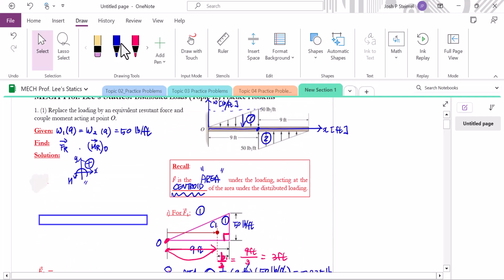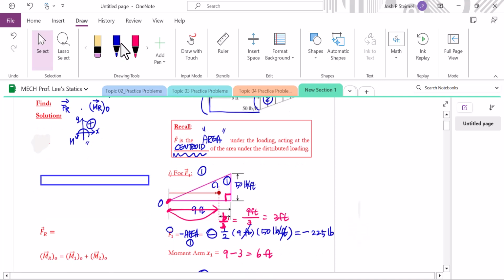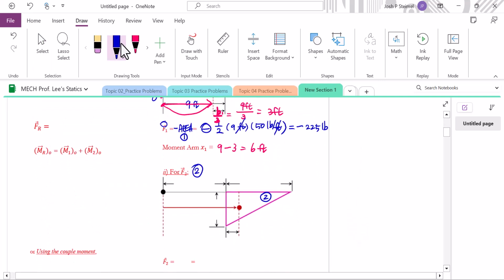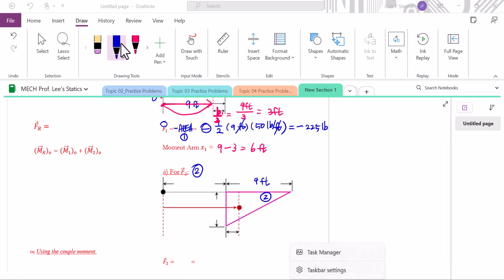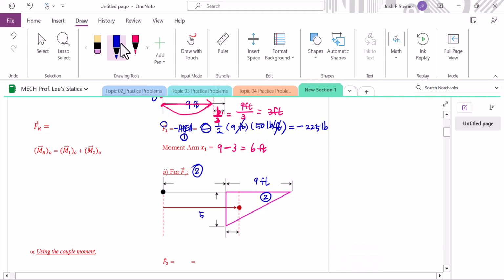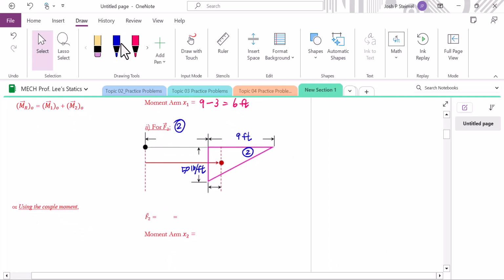The base is again 9 feet, and the height is this much. We read from 0 to this, and just take the absolute value for the height. Therefore, 50 pounds per foot will be the height. So the base is 9 feet and the height is 50 pounds per foot. That's our information for the area.